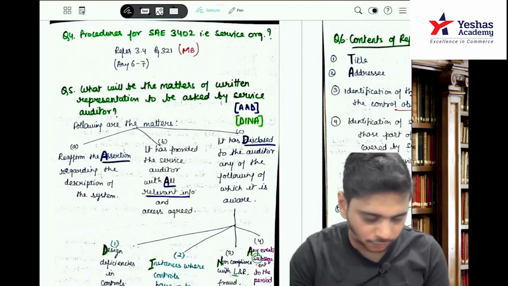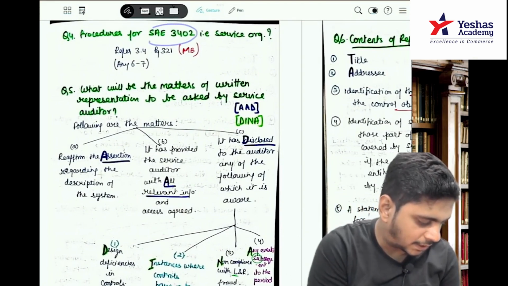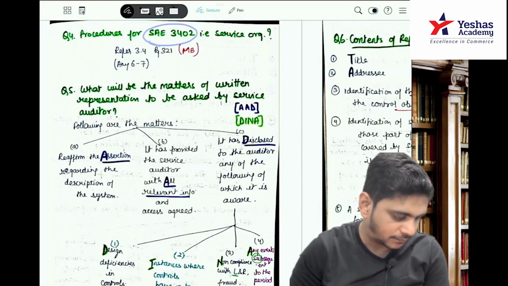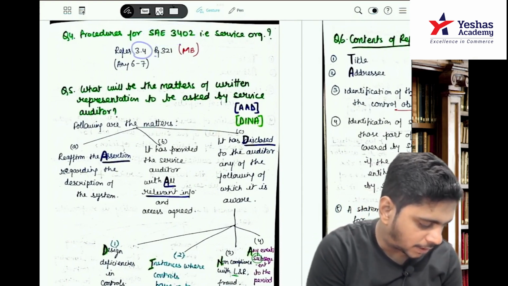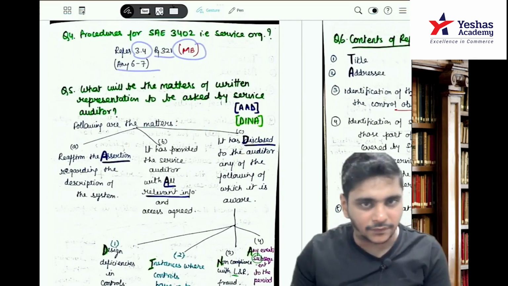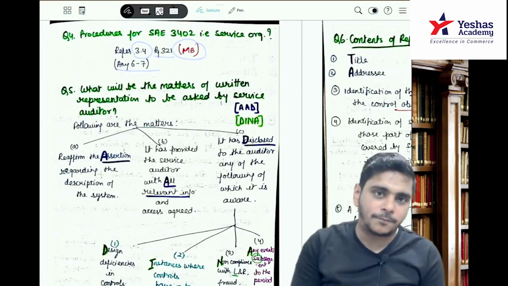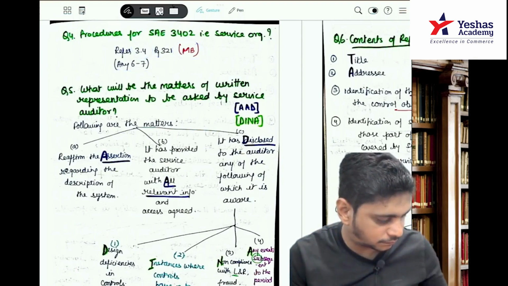Question number 4. Procedures for SAE 3402, that is service organization. I have written refer 3.4 page 321 main book, any 6 to 7. Can you guys open main book page number 321?